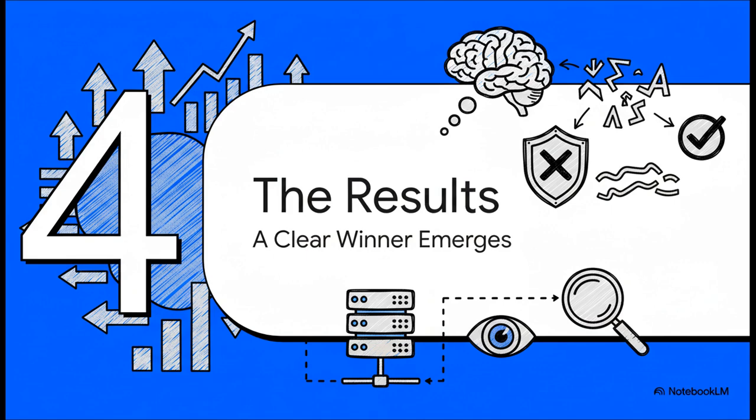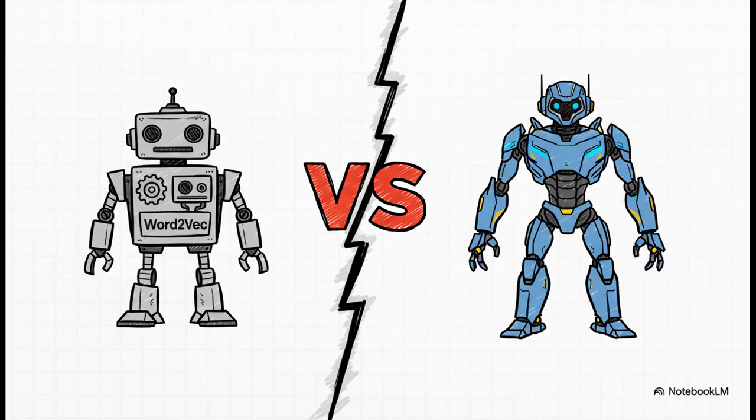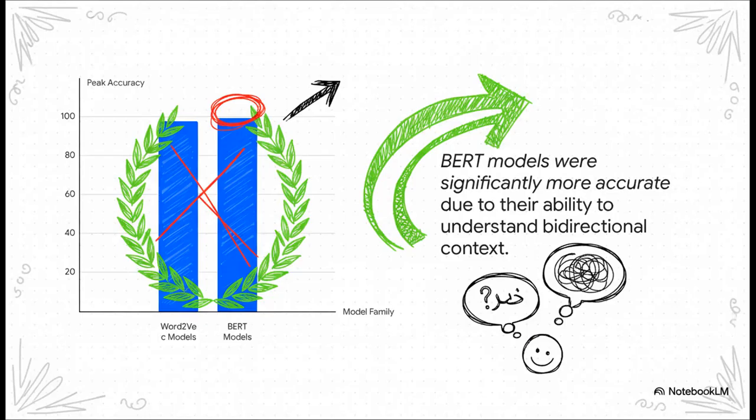Here's how it all went down. First up, the big showdown. The older word2vec models going head-to-head with the newer transformer-based BERT models. And honestly, it wasn't even close. The best word2vec model did hit a really impressive 97.7% accuracy for sure. But the top BERT model? A staggering 99.4%. That ability to see the full context of a sentence proved to be a complete game changer.